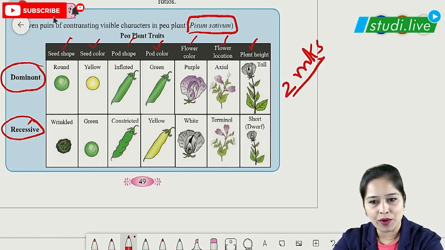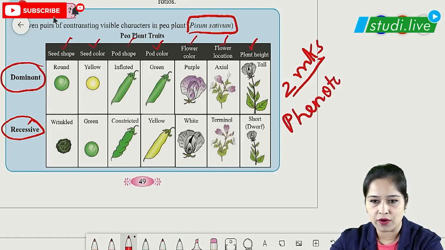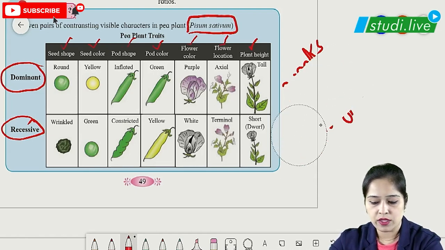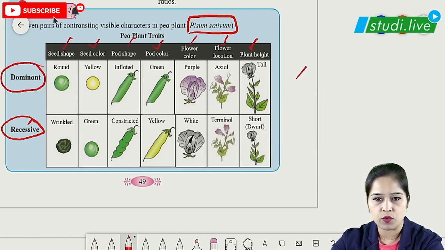You all can put one more thing: in this chart you can see only the phenotype is written, which is the external appearance of the organism. We can also mention their genotypes. We can also mention the genotypes in this table in our exams. Let us see how we can write the genotypes. So we'll see the phenotypes along with genotypes over here.